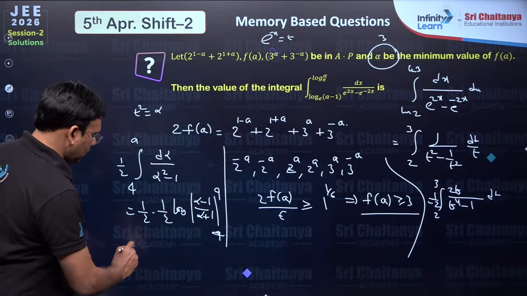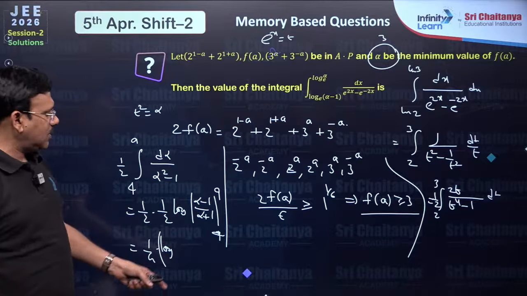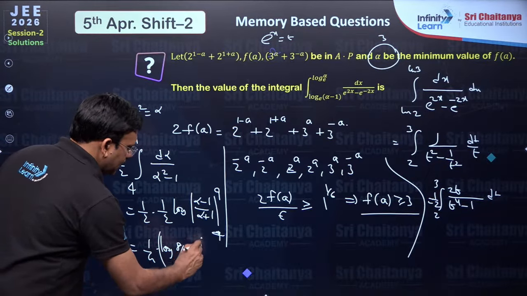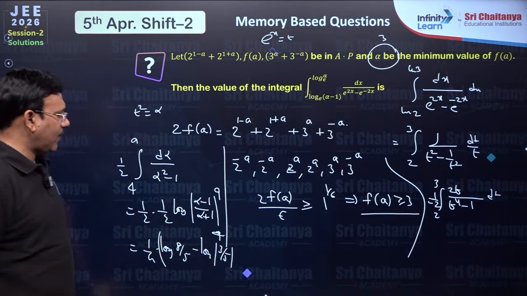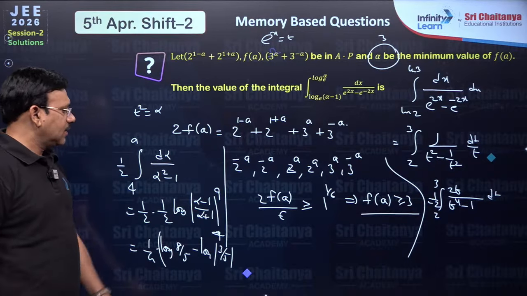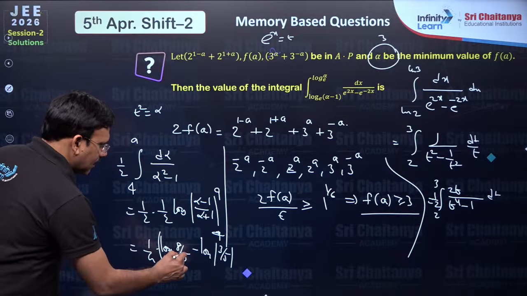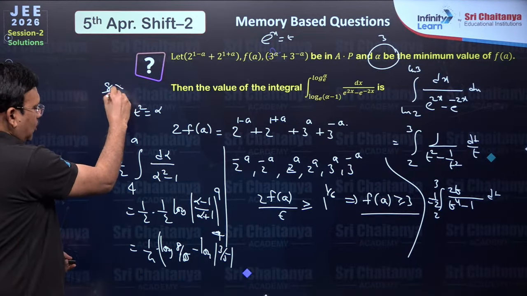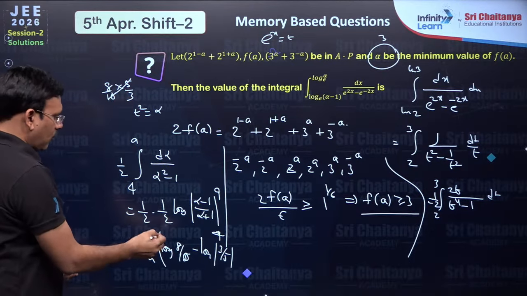So this is going to be 1 by 4 into log of, you write 9 here, which is 8 by 10, minus log of 4 here, 3 by 5. 9 if you write, this is 9 minus 1, 8 by 10, minus this, which is 8 by 10 into 5 by 3, which is 2 times 4 by 3.